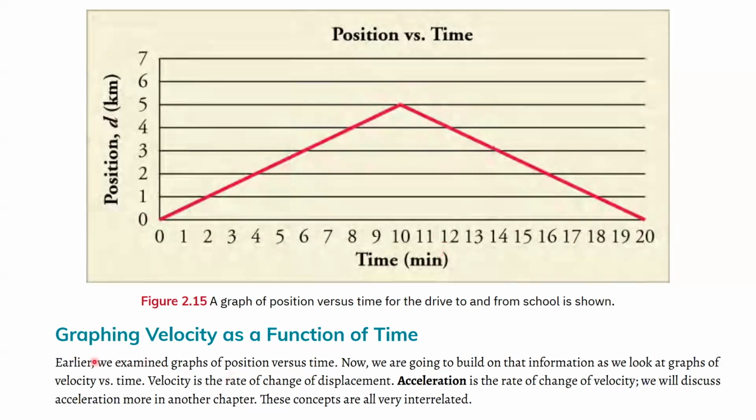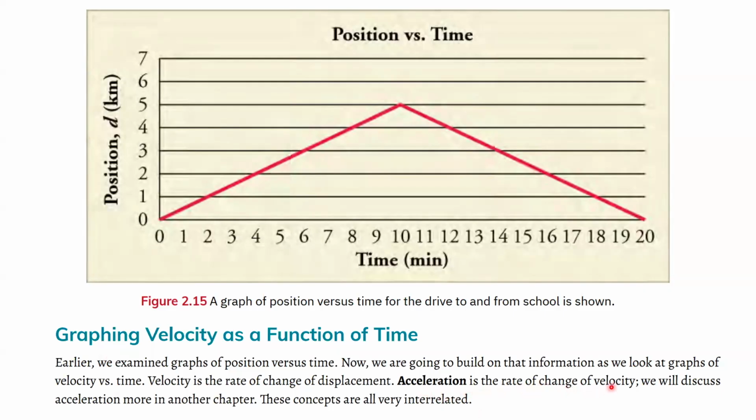So we've talked about speed, velocity, distance, and displacement, and now what about acceleration? We're going to get into a little bit about acceleration now, but then in the next chapter, chapter 3, which we might be able to start today, we're going to do the whole chapter pretty much on acceleration. It might seem like a simple thing, but it's a little bit complicated, not too complicated. Ultimately, as it says here, acceleration is the rate of change of velocity.